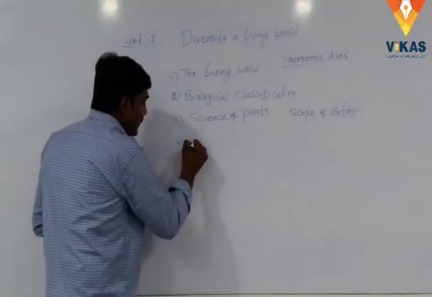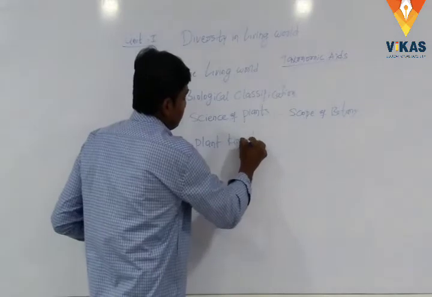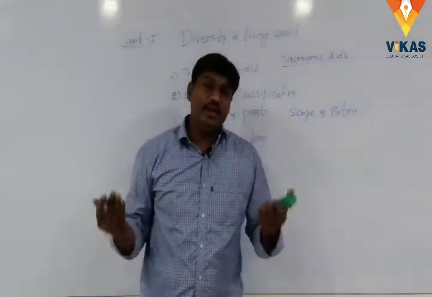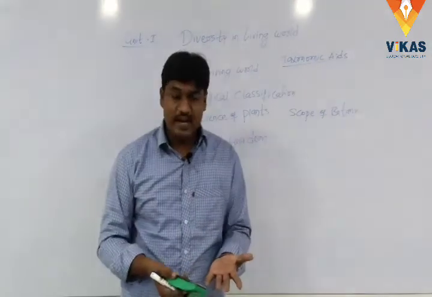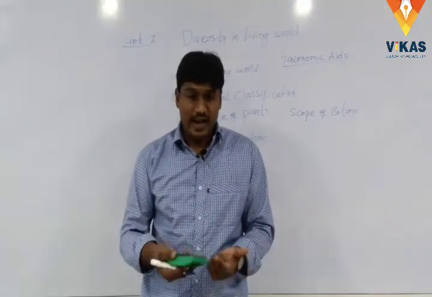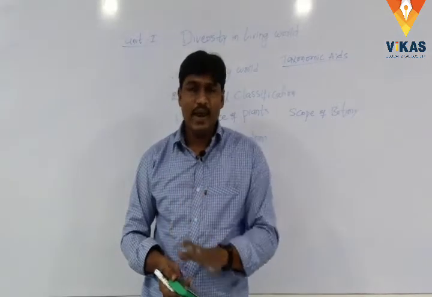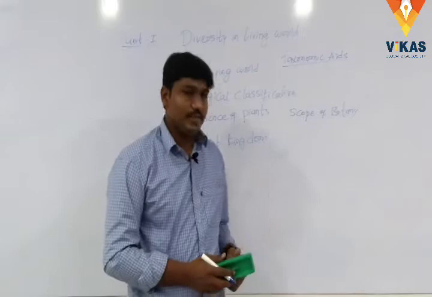And fourth one, plant kingdom. Here we learn the complete description of the plant kingdom. In the plant kingdom there are bryophytes, pteridophytes, algae, gymnosperms and angiosperms. So these are under the plant kingdom, and we have studied each individually in this chapter.